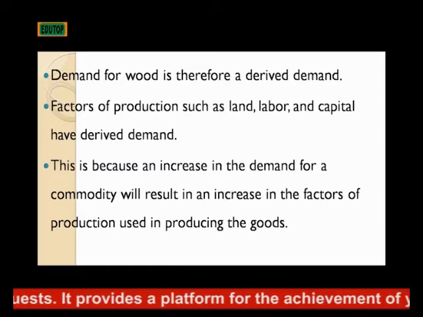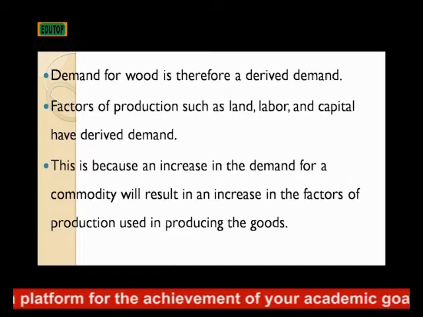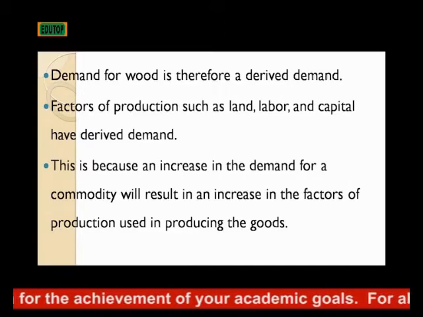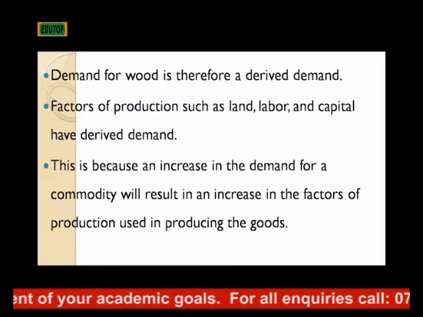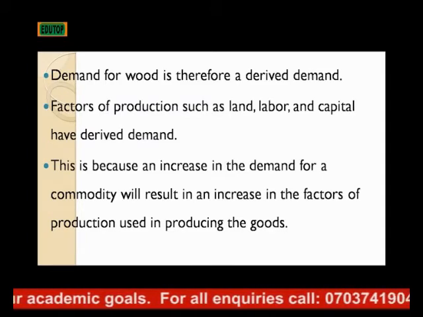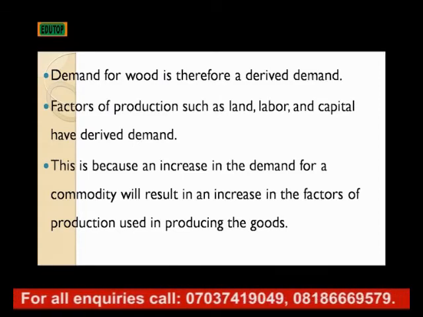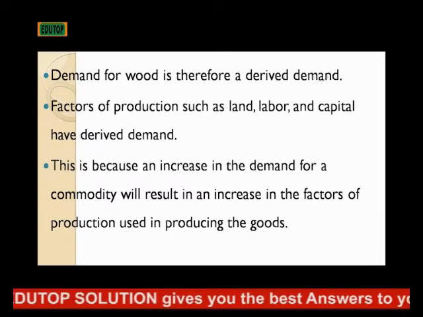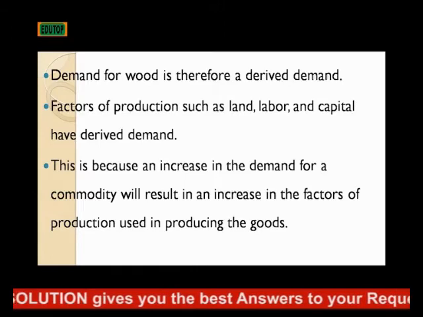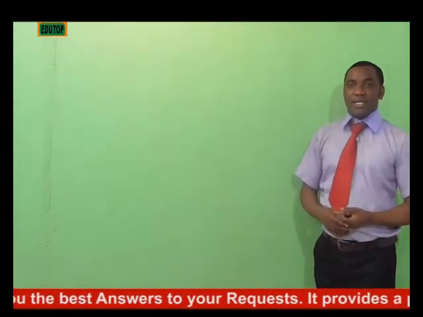Factors of production such as land, labor, and capital have derived demand. That means we demand those factors of production not because of their own satisfaction, but because of what we can get from them. This is because an increase in demand for a commodity will result in an increase in demand for the factors of production used in producing that particular product.